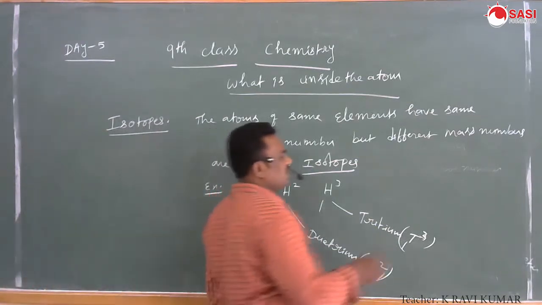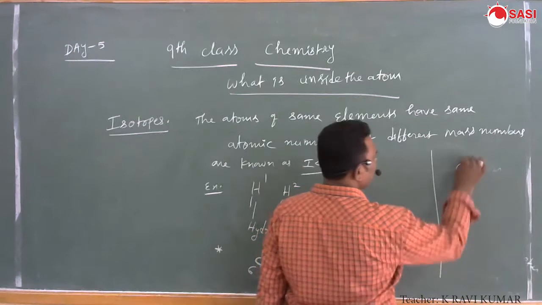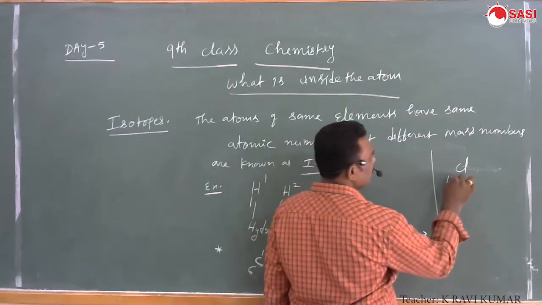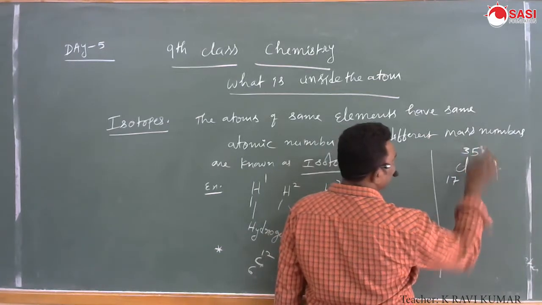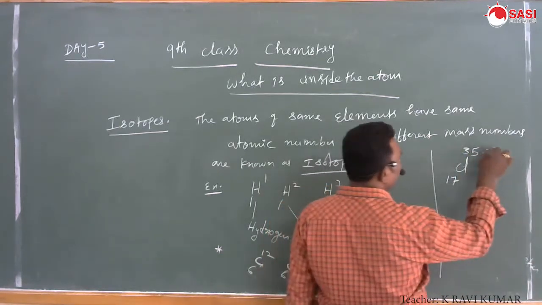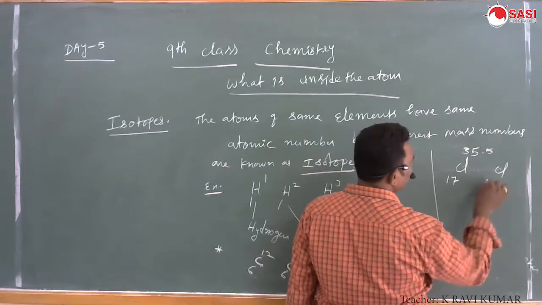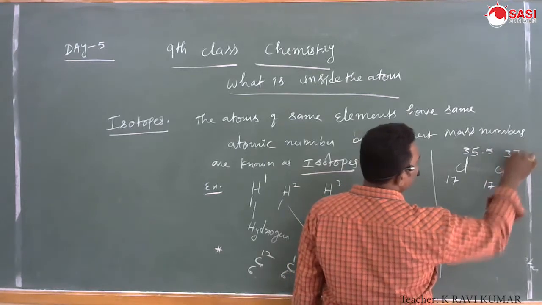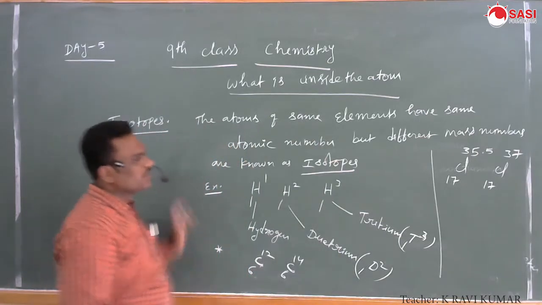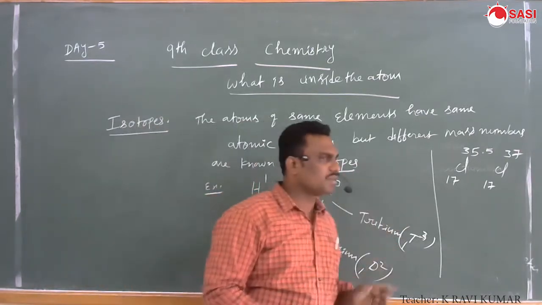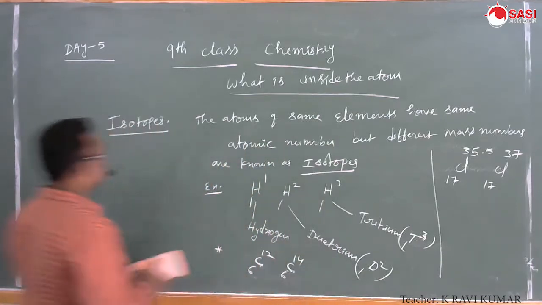Another example is chlorine, whose atomic number is 17 and mass numbers are 35 and 37. These are isotopes.